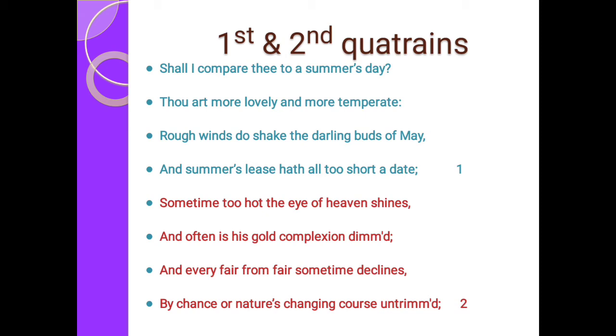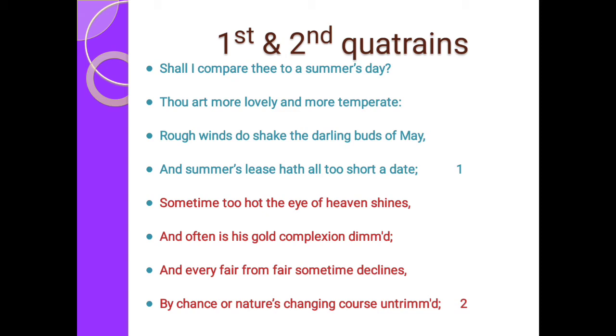It begins with, shall I compare thee to a summer's day? The poet asks the young man whether he should compare him to a summer's day. The poet is not taking the whole summer season, but wants to take one day in the summer season. So he wants to compare the young man with one of the days of the summer season. And we should also understand that the young man is the friend of William Shakespeare.